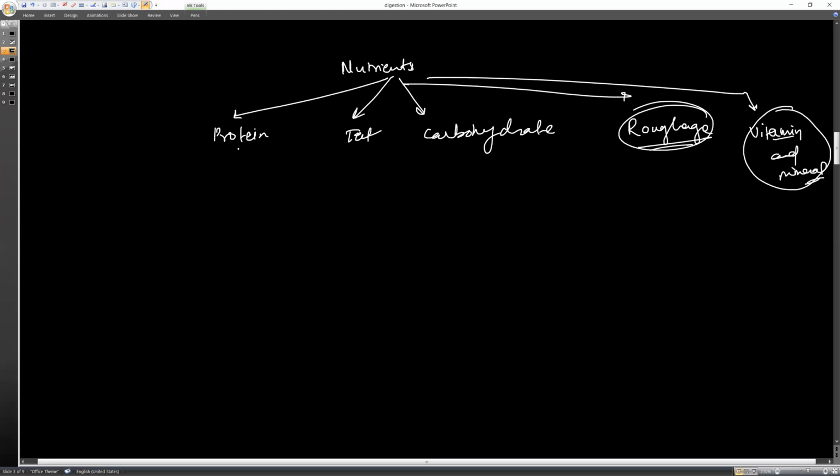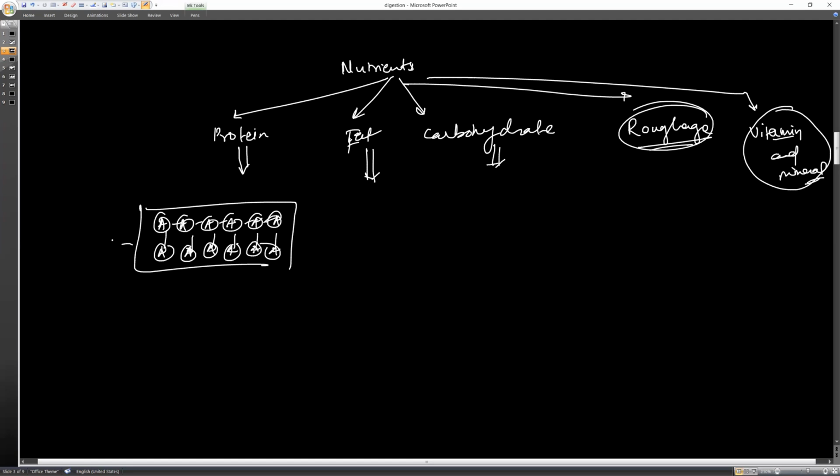Now talking about fats and carbohydrates: they are very big molecules, so big in size that they cannot be absorbed or digested by our cells. Like we have protein. Protein is made up of thousands of amino acid molecules joined together. Make a rough note, okay? When thousands of amino acid molecules join together, they form one protein molecule.